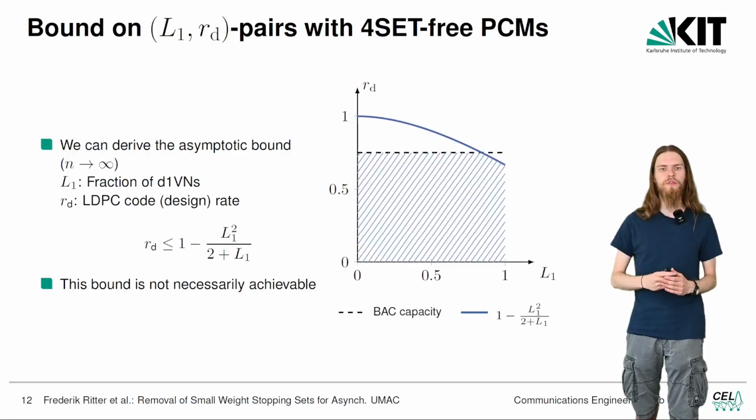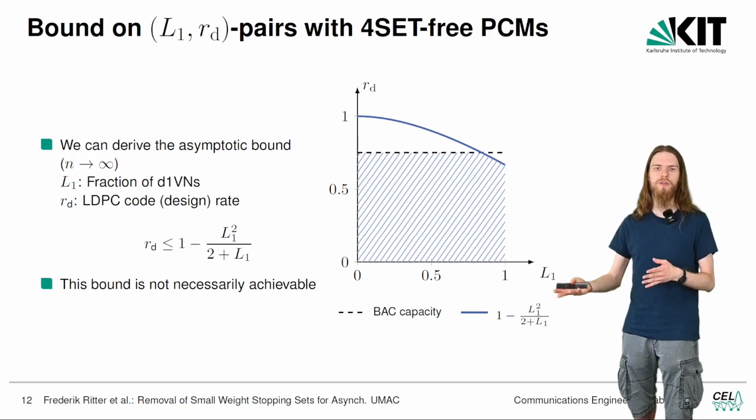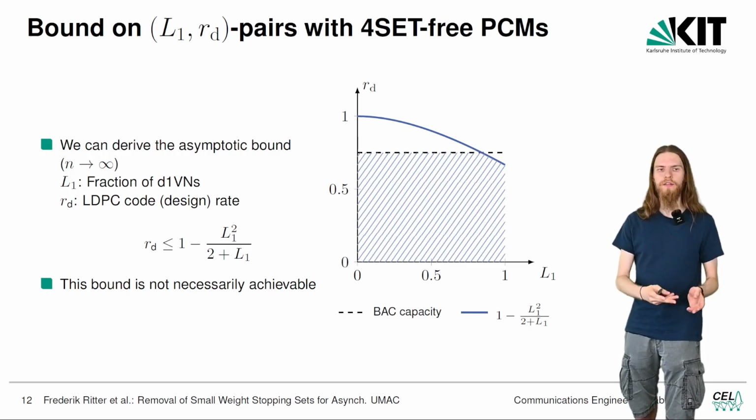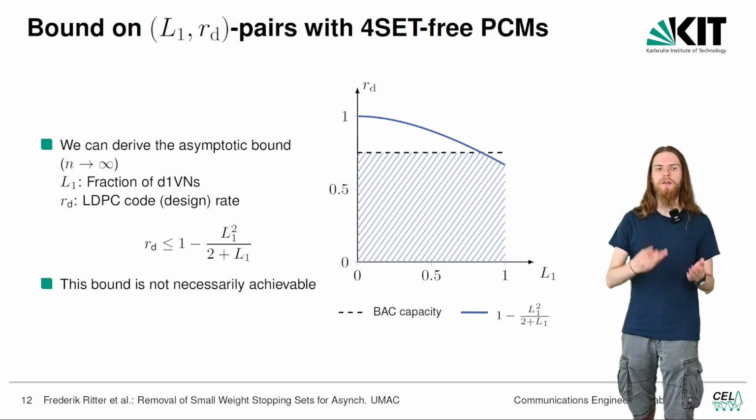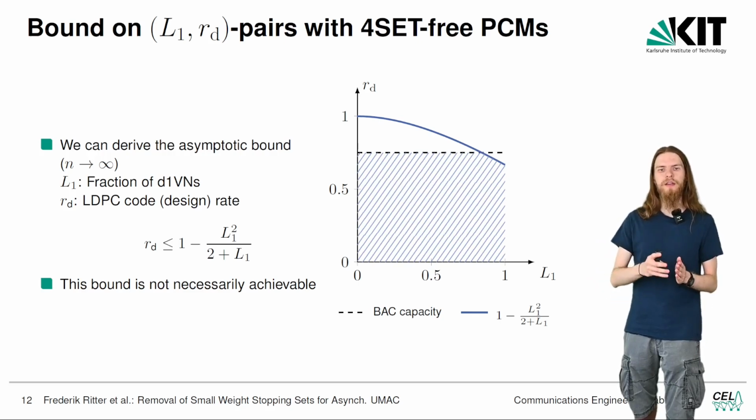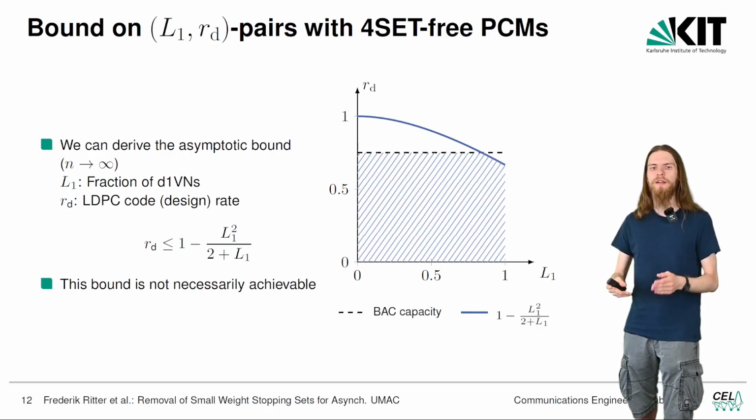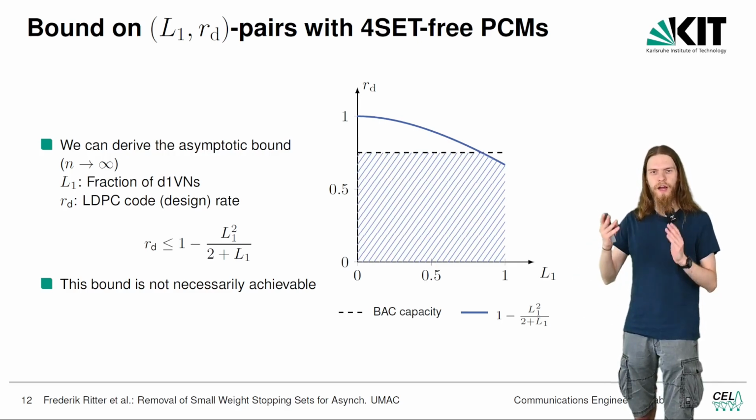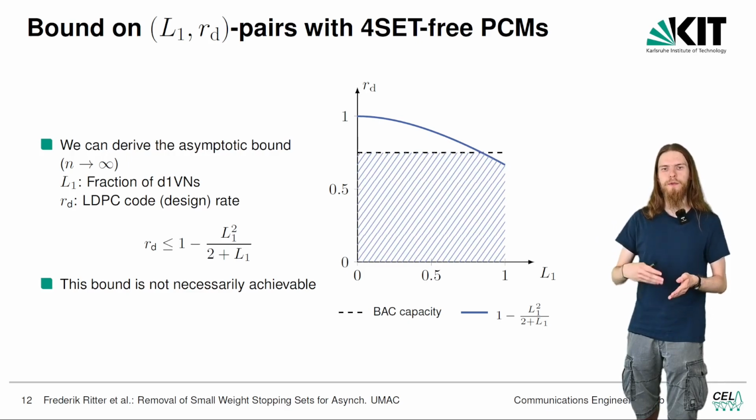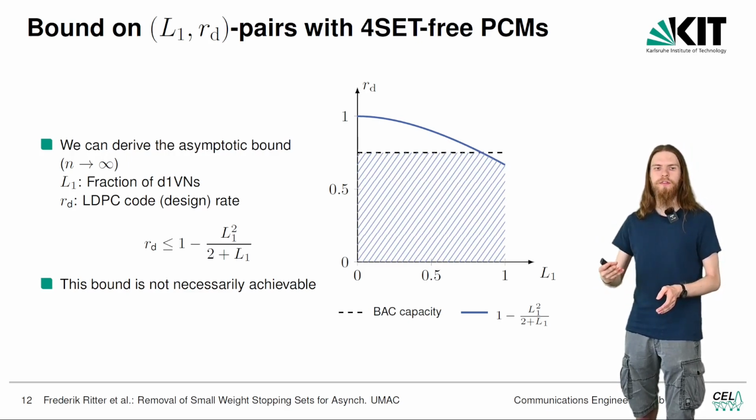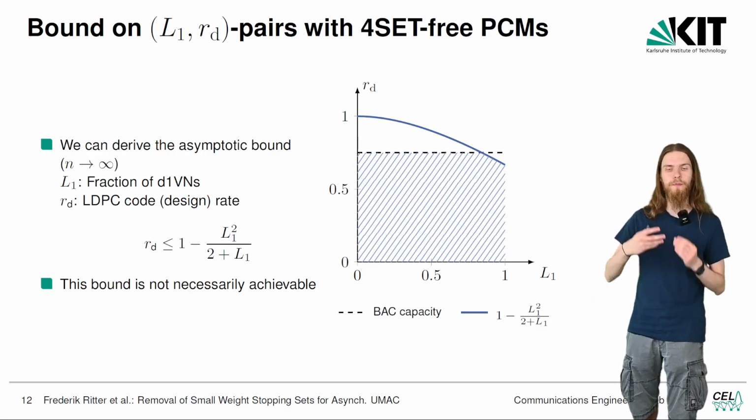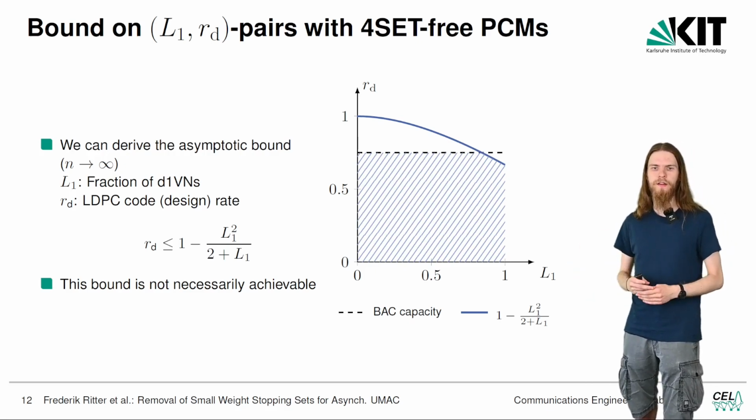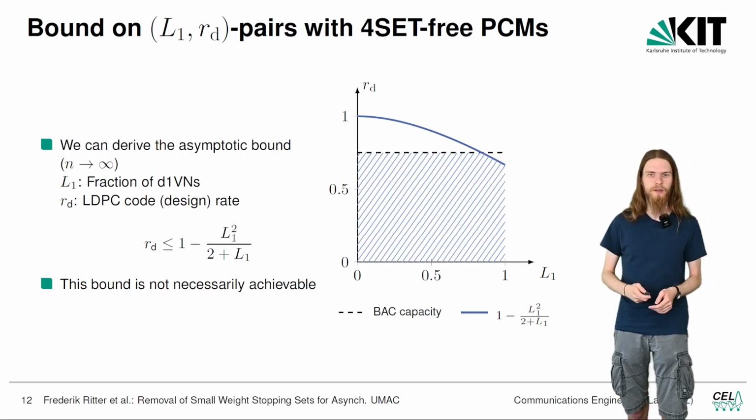We can also prove this bound on for which codes four-set-free parity-check matrices exist and for which not. It is in terms of L1, the fraction of degree 1 variable nodes in a code, and RD, its design rate. If the L1 RD point of a given code is above this curve, we can prove that there is no four-set-free parity-check matrix for this code. However, if the point is below, we cannot prove that there is a four-set-free parity-check matrix because we could not show that this bound is actually achievable. But we will see in the next slide that we can actually get reasonably close.